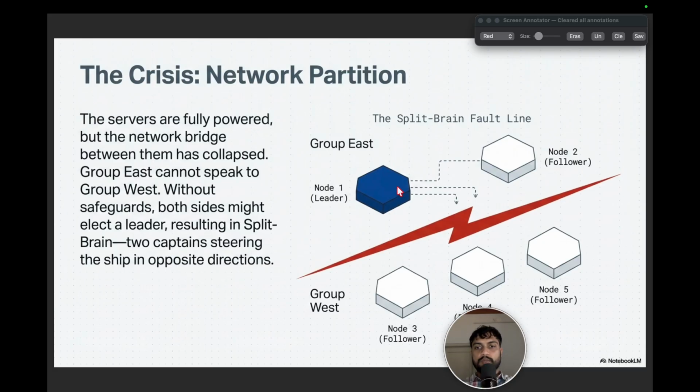Now at this moment, whenever it needs to replicate the data, it has to replicate the data to at least a majority. But here it is unable to do it because it has only one node to replicate to. So at this moment, it will think that there is no majority, and it steps down. That is, now it is not a leader.